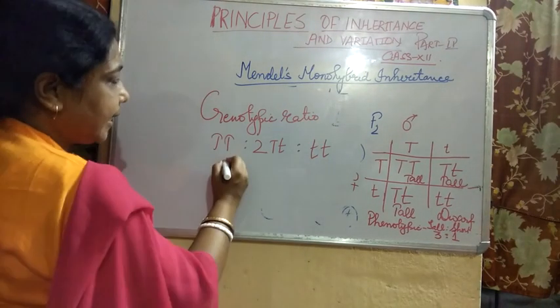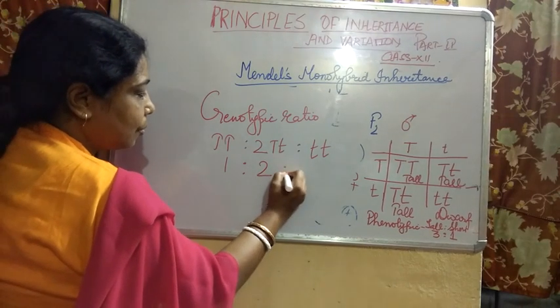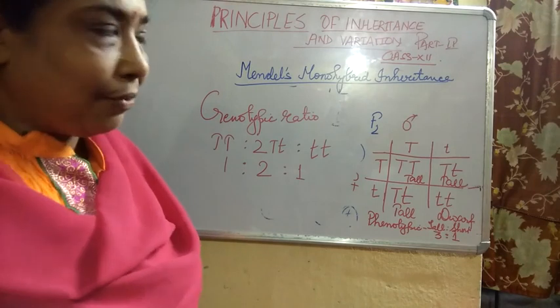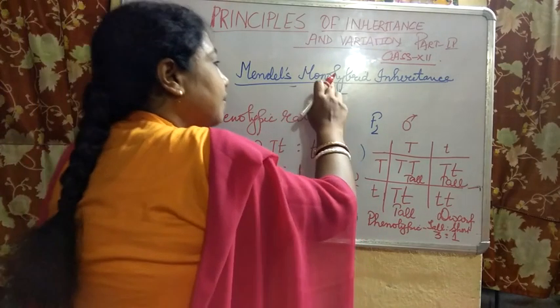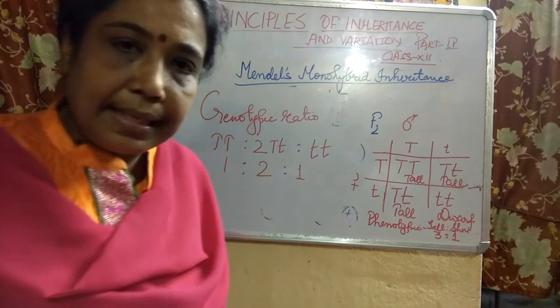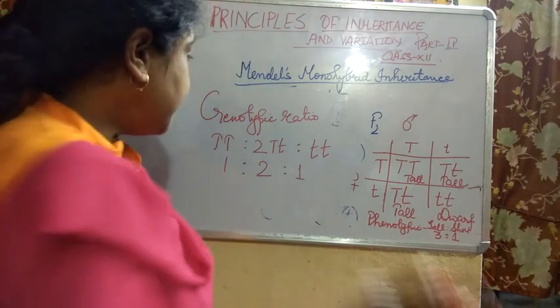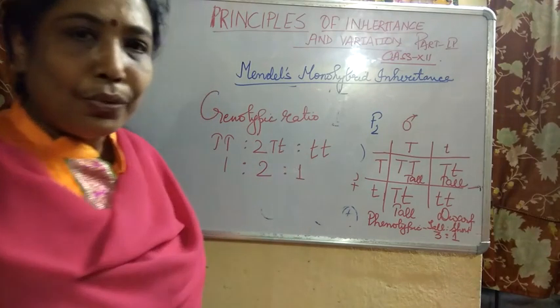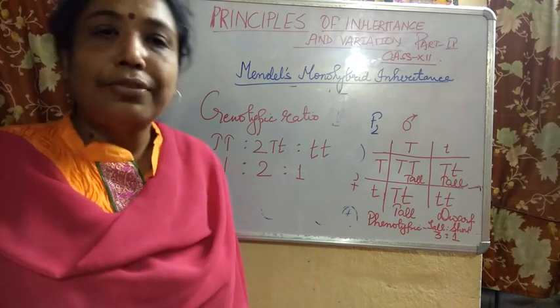So what would the genotypic ratio be? 1:2:1. So the phenotypic ratio of monohybrid inheritance is 3:1 and the genotypic ratio is 1:2:1. So from here comes the law of dominance.